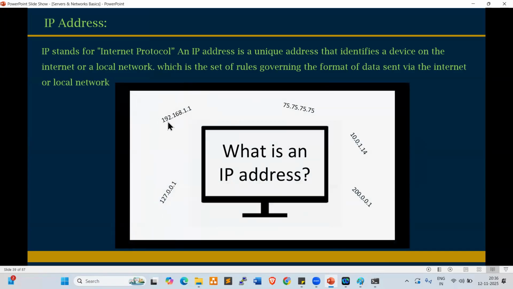Here we have different IPs, right? These are the ranges: 192.168.1.1, 75.75.75.75. Like this, different ranges. These ranges will be covered in AWS, so wait for a few sessions.